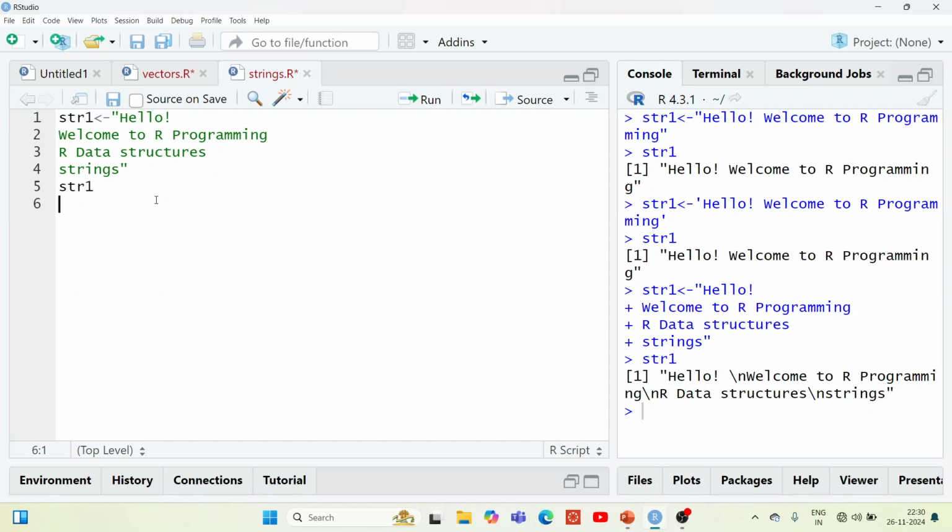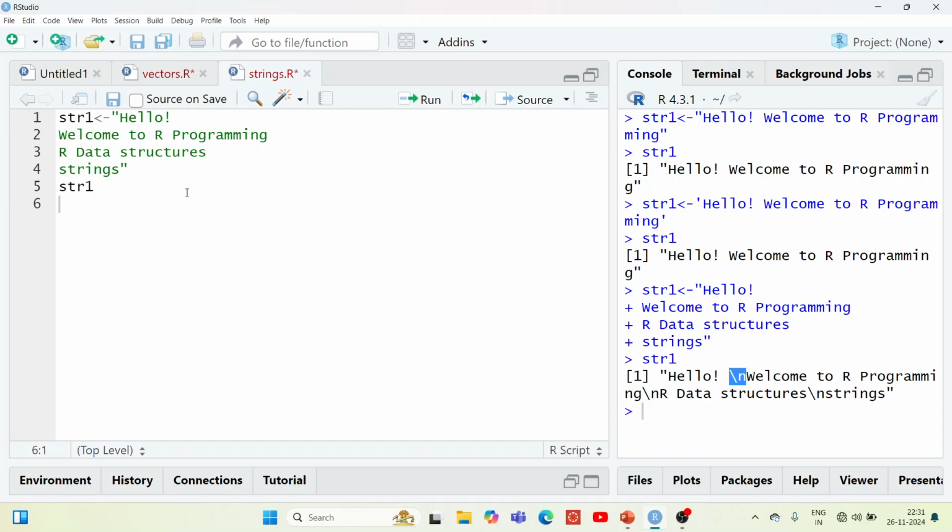See, after the end of each line, a slash n occurs in the output. Slash n represents a new line. The slash is an escape character, and n represents the new line. Suppose I don't want to get this slash n, and I want the output exactly the way I have given the string values.